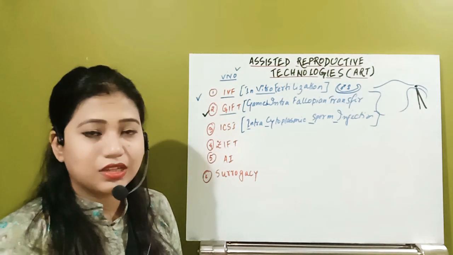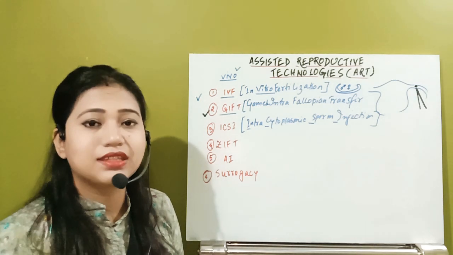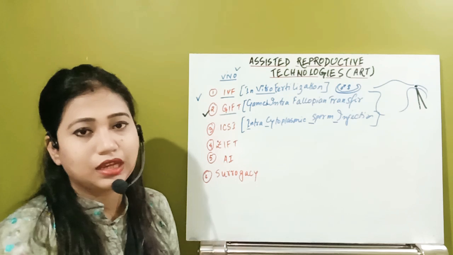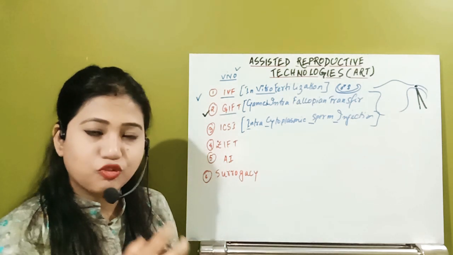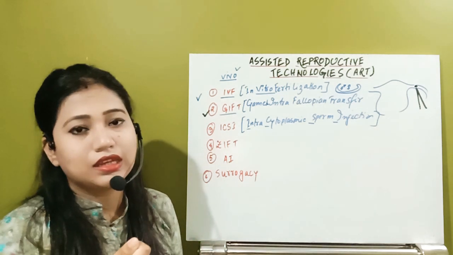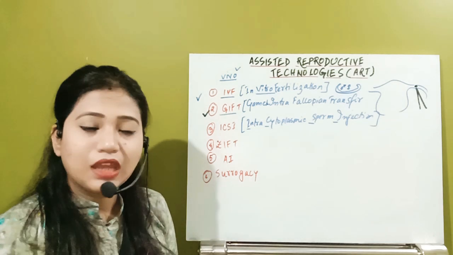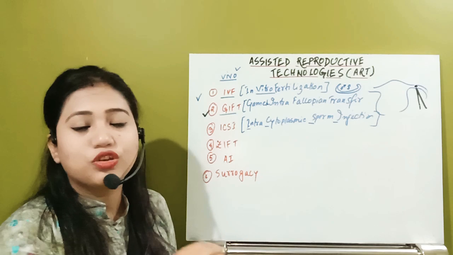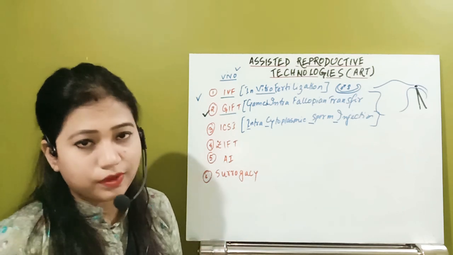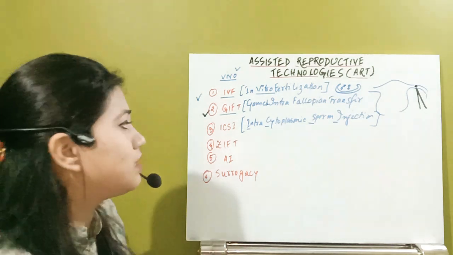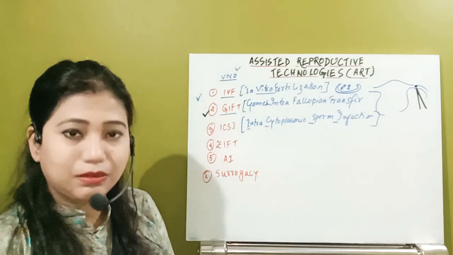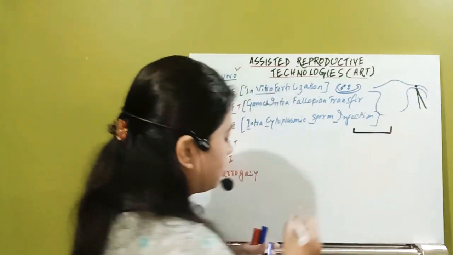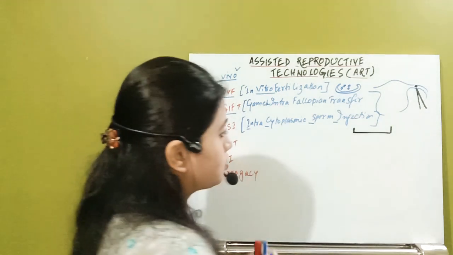Then after that, the sperms are collected, separated. Then from that semen, the sperm is taken in a different, suppose petri dish, and taken inside a micro injection. Then that spermatozoa directly will be introduced along with the ovum. So that condition is known as ICSI. That means now suppose this is the petri dish. In that petri dish, the ovum is there. Suppose this is the ovum.